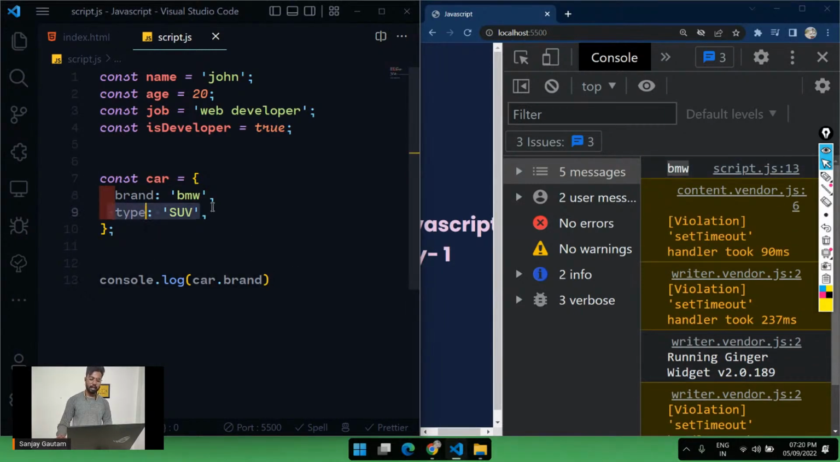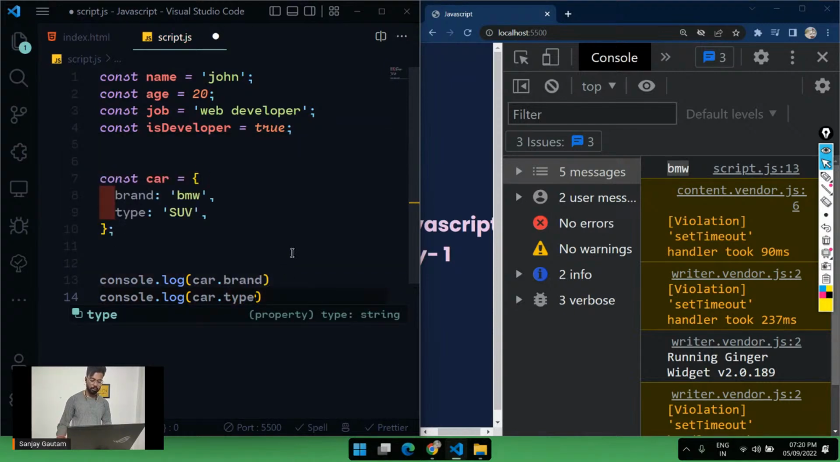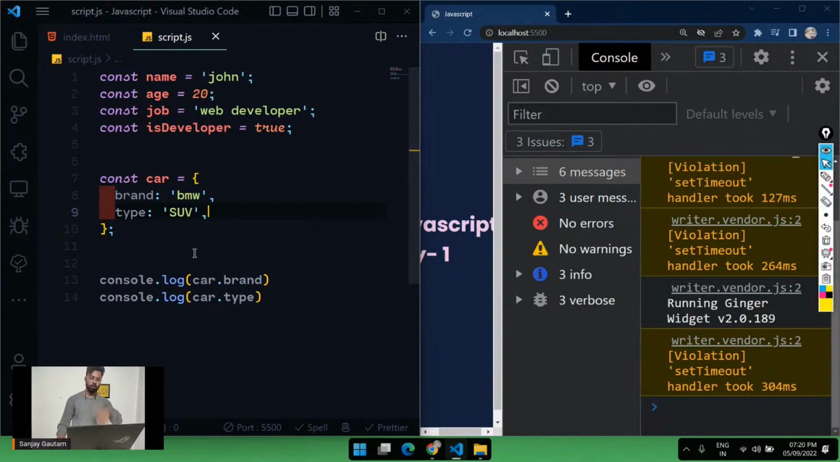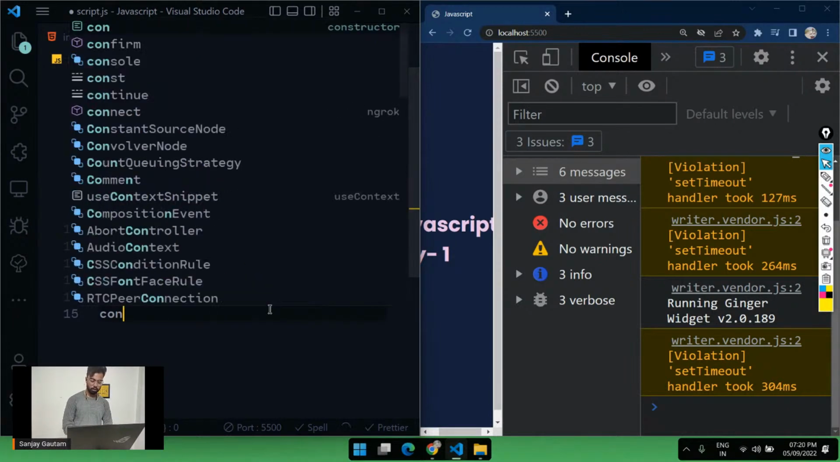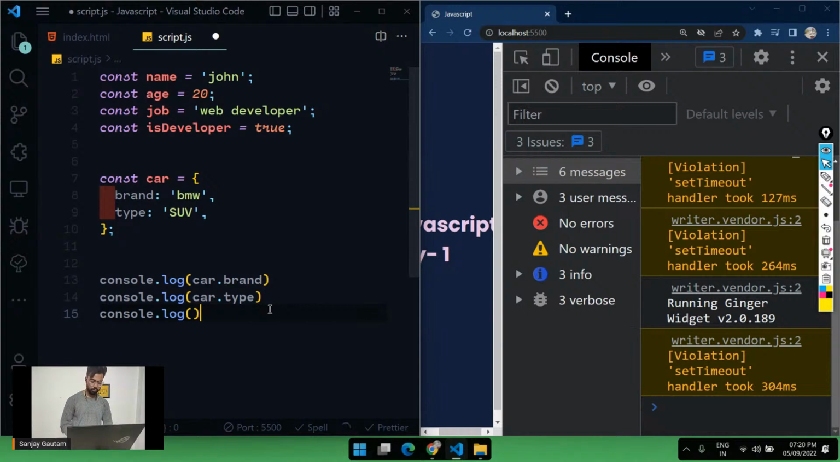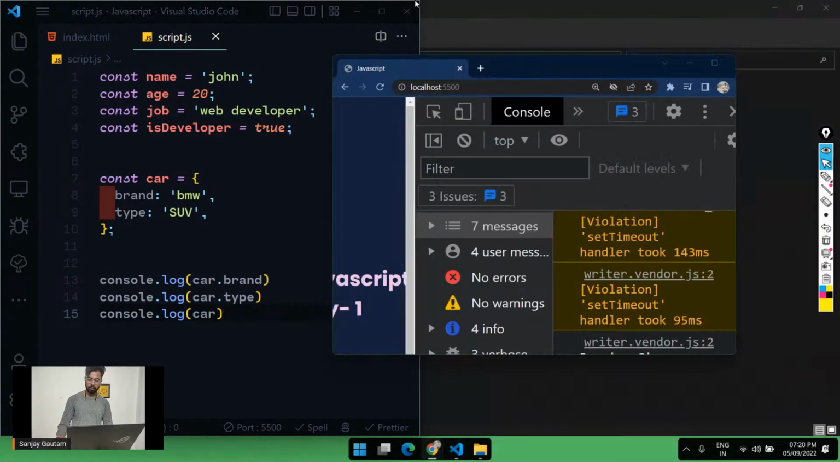And if you want to access type, just write the answer in the chat. By the way, I'm just going to do it for you. Console.log car dot type. And if I give it a save, I'm going to get this SUV here. And if you want to access the whole object, just type the object name. Console.log car here, and give it a save, and here we are getting the full object.